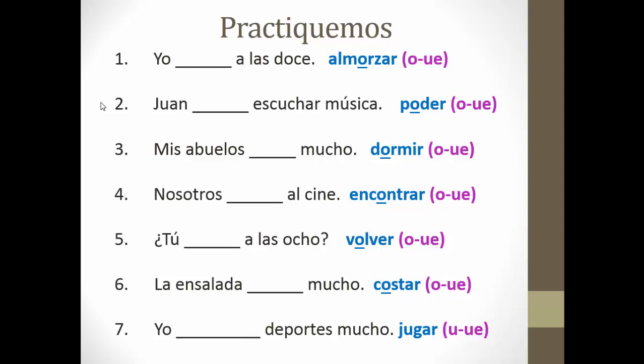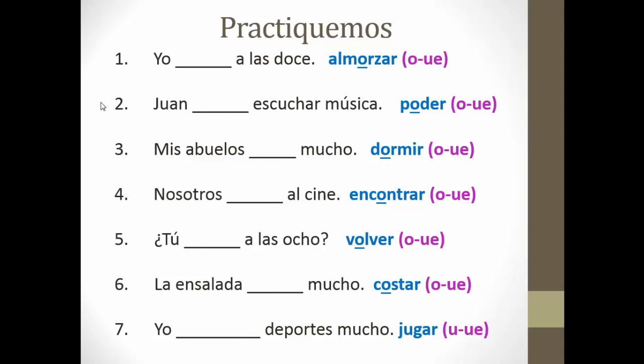My grandparents sleep a lot. Well, because it's the they form, we want to change the O to UE, so mis abuelos duermen mucho. Number four, we find the cinema, or we encounter the cinema, or the movie theater. So, nosotros encontramos al cine. Remember that you do not stem change the O to UE in the nosotros form. So again, it's encontramos. For number five, are you returning at 8? We do stem change here, so we would say, tú vuelves a las 8.